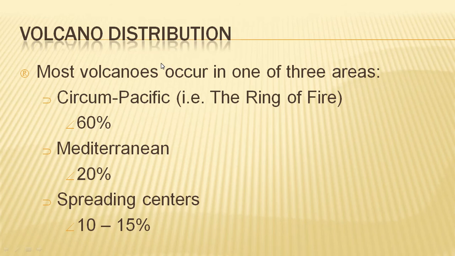We'll see now the distribution of volcanoes. Most of the volcanoes occur in one of three areas, that is the circum-Pacific, that is the ring of fire. What is the ring of fire? I will explain. Then the mid-Mediterranean, where 20% of the volcanoes are, and spreading centers. I will explain what spreading centers are. Just remember the ring of fire and these two terms.